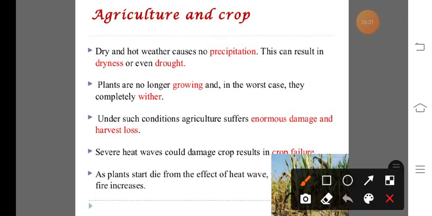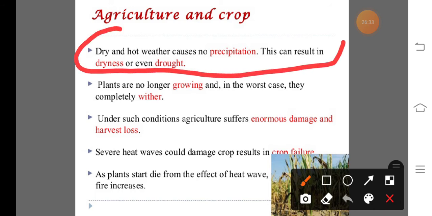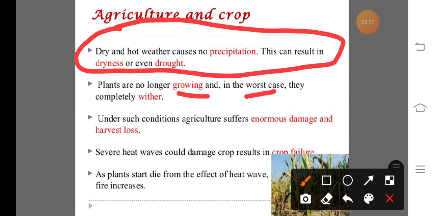That means due to the heat wave, drought or dryness situation occurs in the surrounding area where the heat wave occurs. Also, due to the heat wave the plants are no longer growing. That means the plants do not grow for a longer period due to the increasing temperature of the area. And in the worst case, the poorest quality of crop is recorded. And also next, plants completely wither, that means totally damaged. So these are the effects of heat wave on the crop.